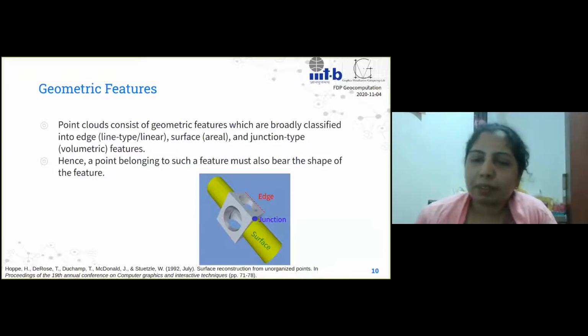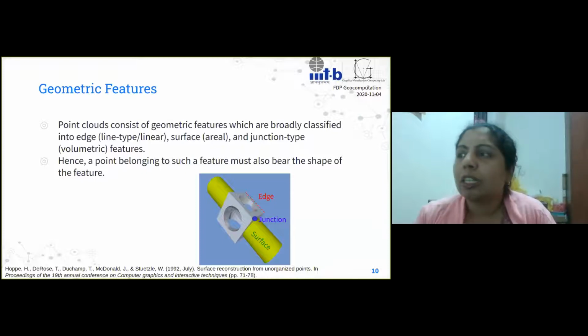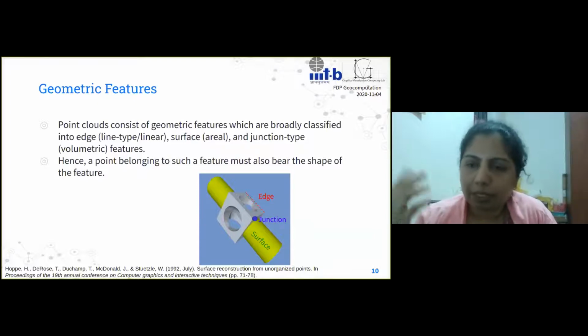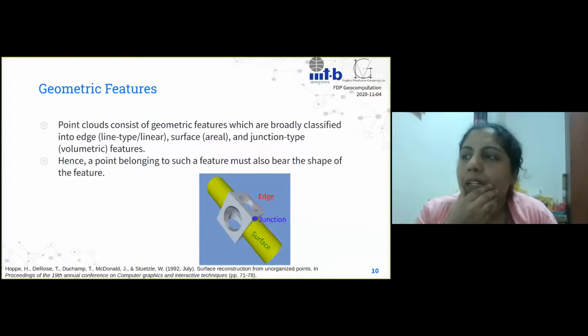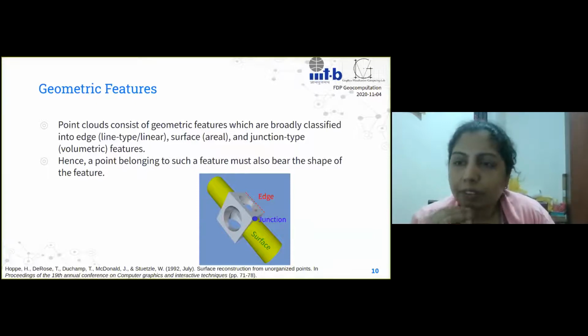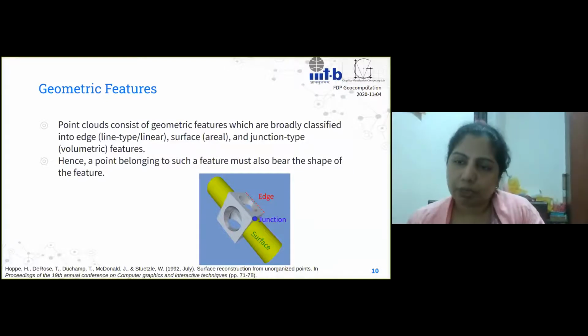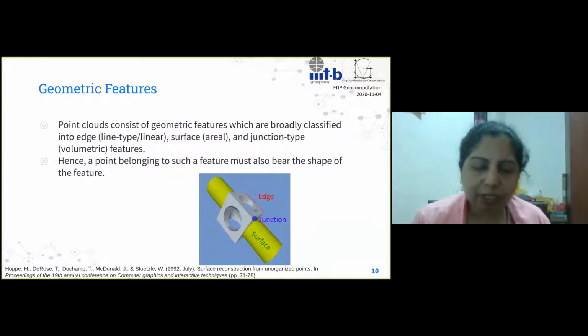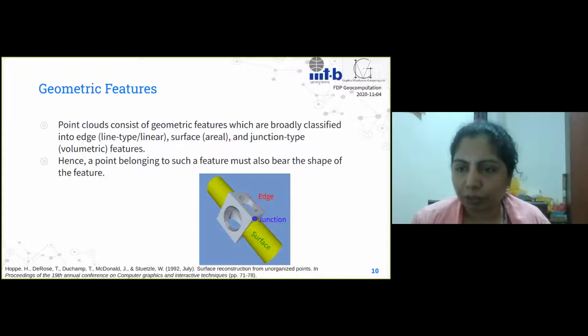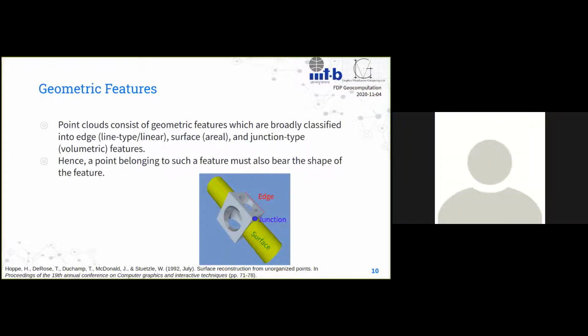That's good. Yeah, so we were talking about geometric features. So we are saying that these points belong to these geometric features when we look at them in terms of the point clouds, right? Now, what are the geometric features we are looking for? There are largely three types of features. If you look at three-dimensional data, there are three types of features. If you look at two-dimensional data, there are two types of features, right? So depending on the dimensionality of the data, you will have that many types of features. So in three-dimensional point clouds, we have edge type features, surface type features, and we have junction type features.